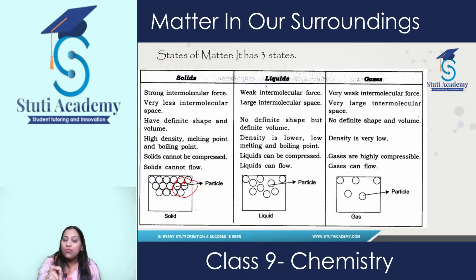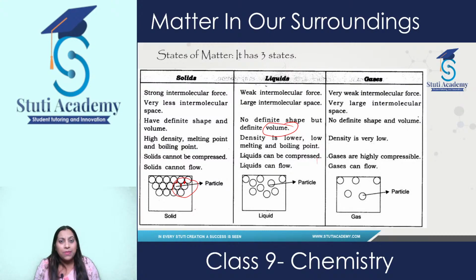Here one word comes: volume. Volume is defined as the space taken up by a substance. So liquids have definite volume, but they do not have definite shape, and they have low density, low melting and boiling point also.